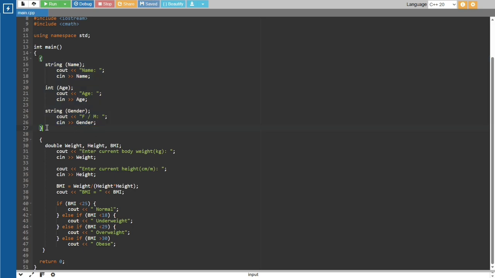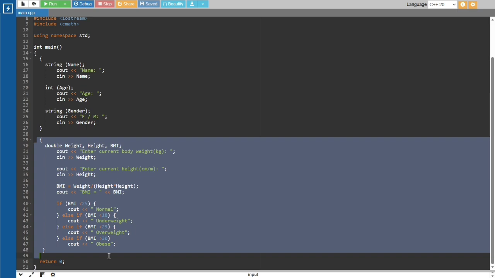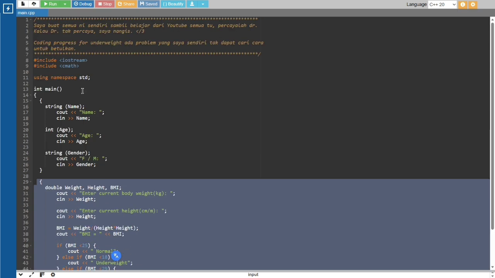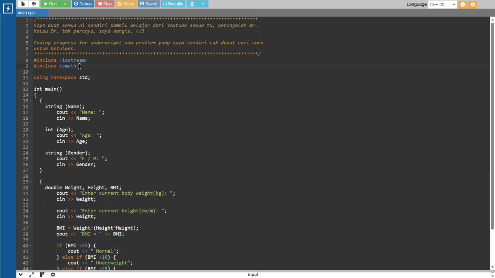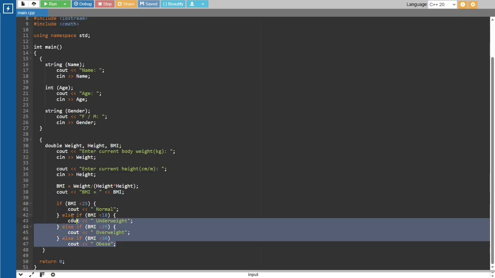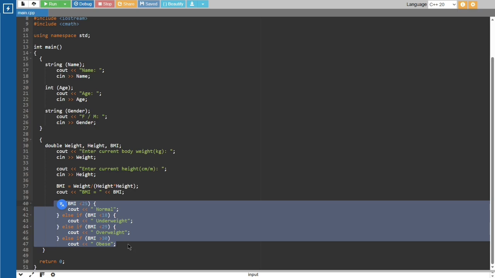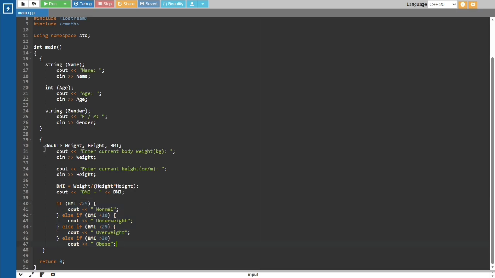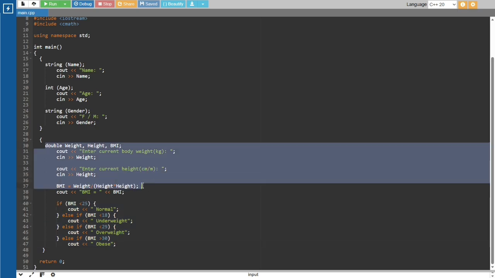I did this for the introduction, and then I make a space and another bracket for the second process, which is a little bit more complicated and includes cmath, the mathematical calculations, and if and else if coding. So we will start with the upper half first.